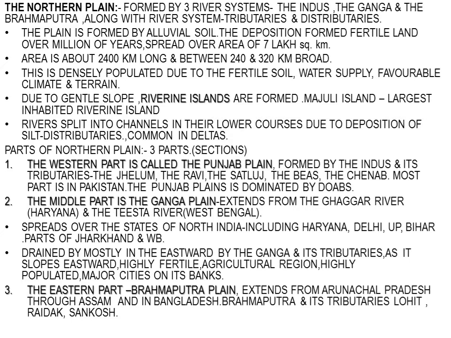Major cities are on its banks, as I have told you earlier. Now the eastern part is known as Brahmaputra plain, because the river Brahmaputra and its tributaries flow from here. It extends from Arunachal Pradesh through Assam, and then moves through Bangladesh before entering the Bay of Bengal. Brahmaputra and its tributaries like Lohit, Dibang, Sankosh are part of the Brahmaputra plain area.